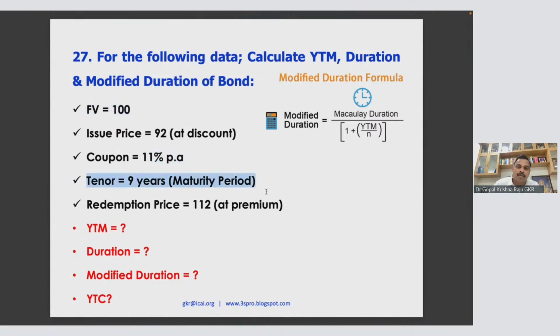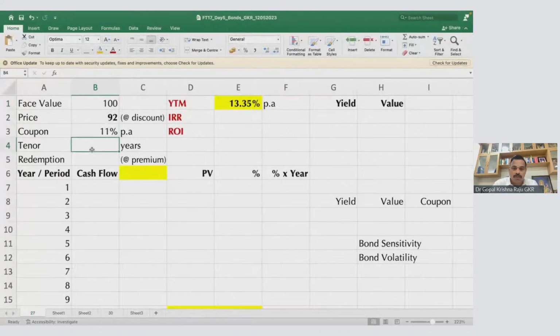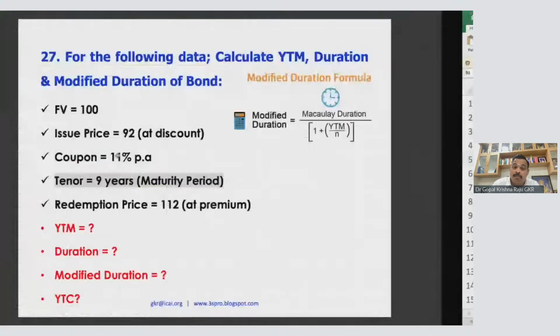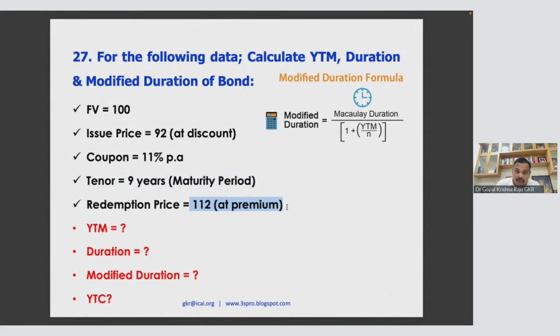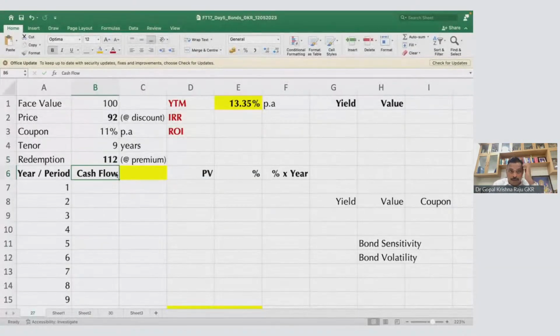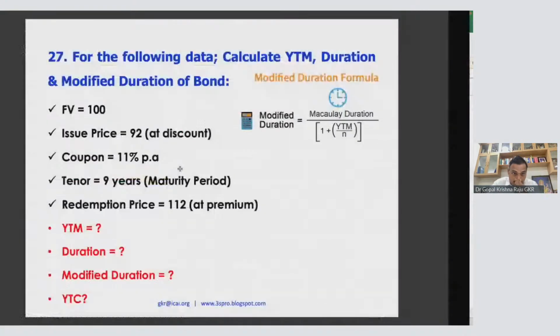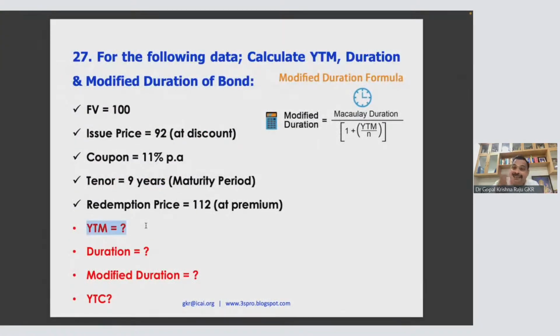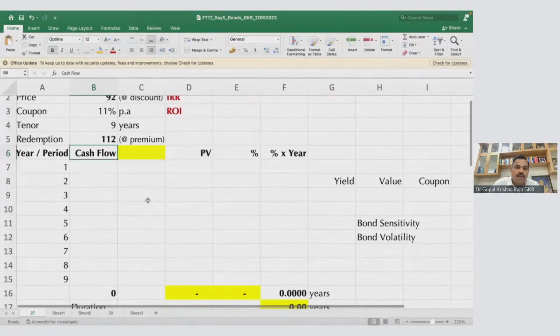Tenor is 9 years. That means in 9 years it will mature, so in the 9th year it will be repaid. Now what is the redemption price? At the end of the 9th year, 112 will be paid. 100 rupee bond repaid. And now you need to find YTM. Yield means return. Now I have to find for all the 9 years what the yield is.